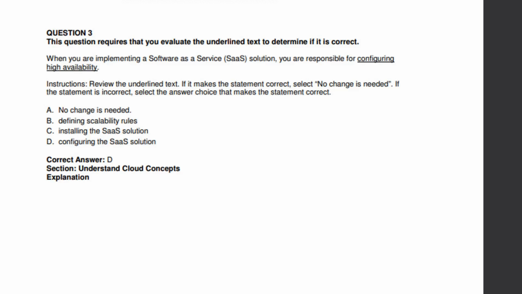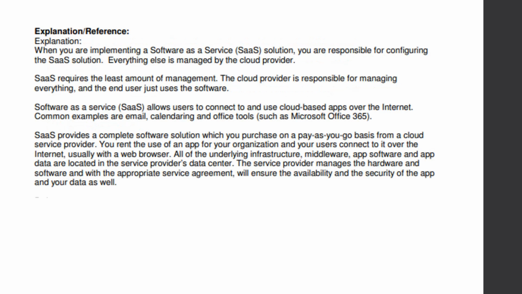When you are implementing a software as a service solution, you are responsible for configuring high availability. More than the high availability, you have to be responsible for configuring the SaaS solution. Cloud computing provides different types of services: infrastructure as a service, platform as a service, software as a service, functional as a service. Here they are talking about software as a service. So go through the materials. If you have any doubts, put them in the comment box. I can explain in a better video in an upcoming video. This is the explanation for the same.